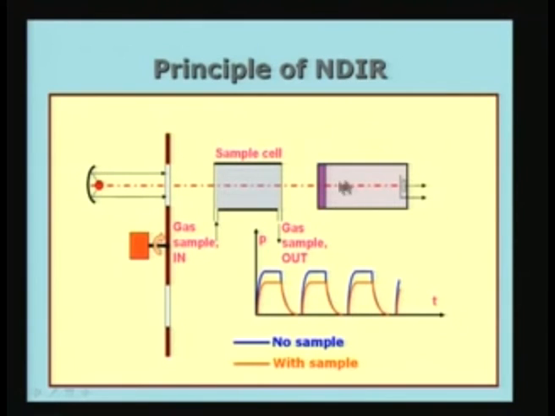So, suppose I want to measure carbon dioxide in the sample cell. There is some carbon dioxide here, and there is also some carbon dioxide in this cell, and this will absorb whatever is not already absorbed by the sample in the sample cell. Therefore, the output of this acousto-optic detector will be smaller. You can see that this was the output when there is no carbon dioxide in this particular cell. If there is carbon dioxide present here, this signal will go down. So, the difference between the signal from this value to this value is due to absorption in the sample cell.